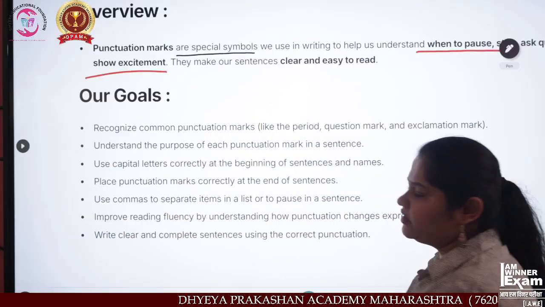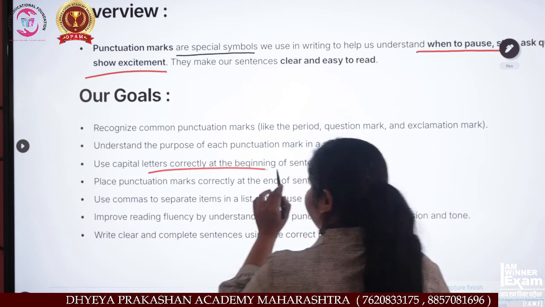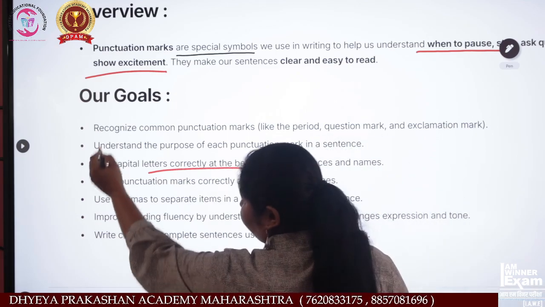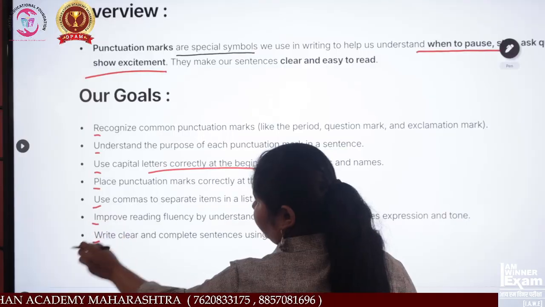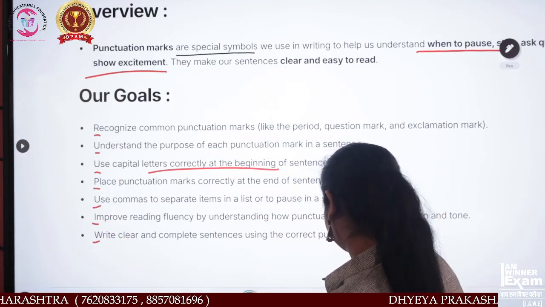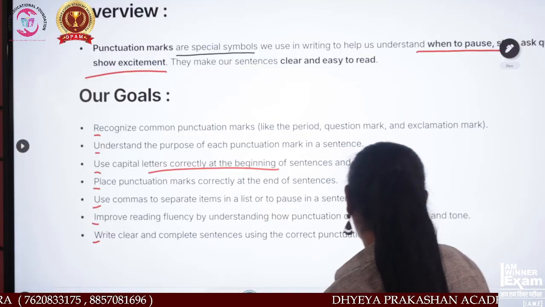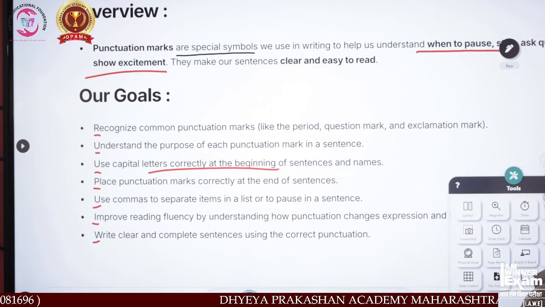Now see, use capital letters correctly at the beginning. See, over here, everyone can see a capital letter. Okay, everyone is able to see this? Okay, yes or no?